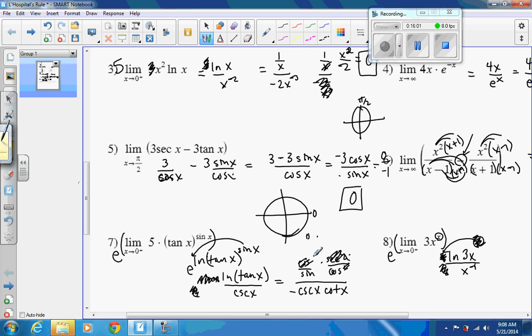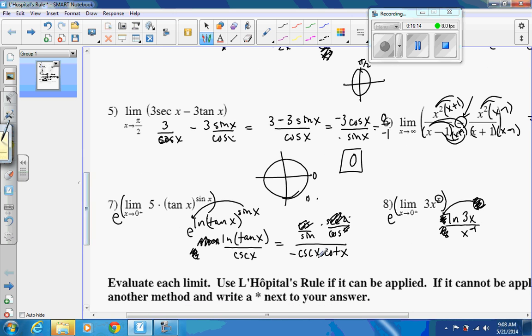And let's see, what else can we get to simplify here? On the bottom, we have cosine. Actually, hold up. I guess I could keep going, but